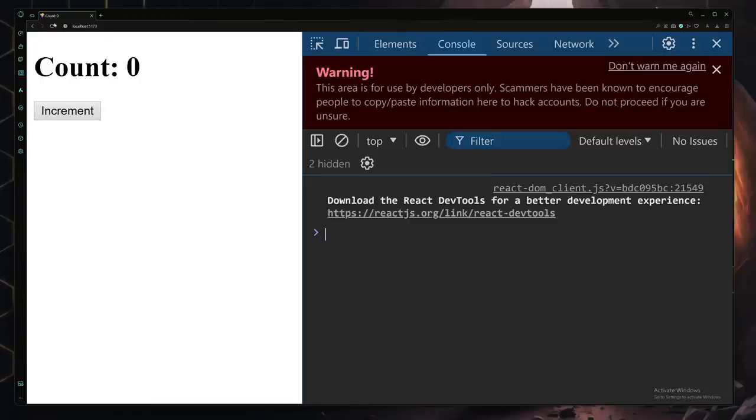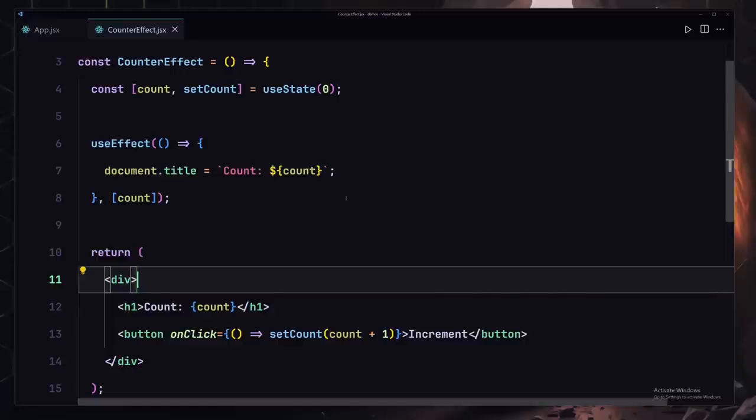Here you can see, I want you to notice this area right here, this title. Whenever I click on this increment, it's going to change the counter, and it's also going to change this count title right here. If I click on there, you can see it's going to increment my counter by 1. So that was the second challenge.